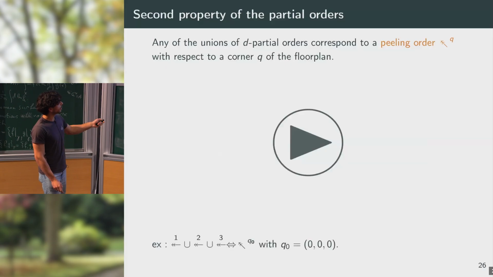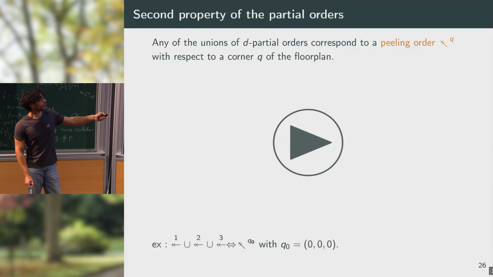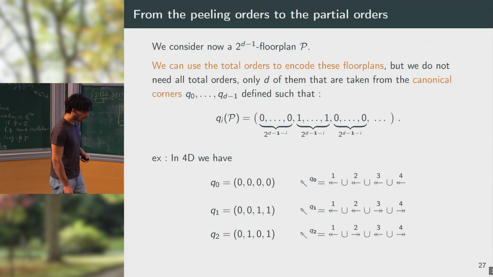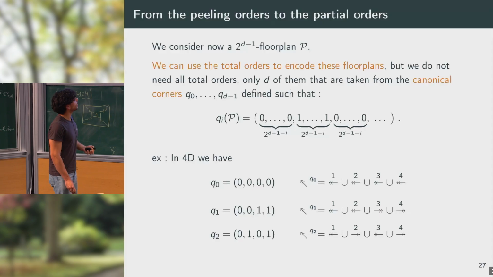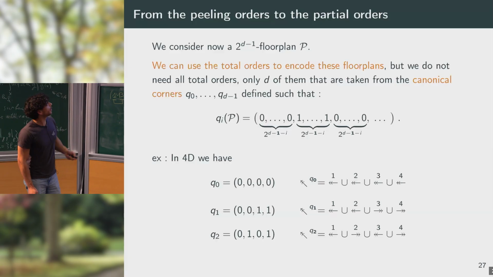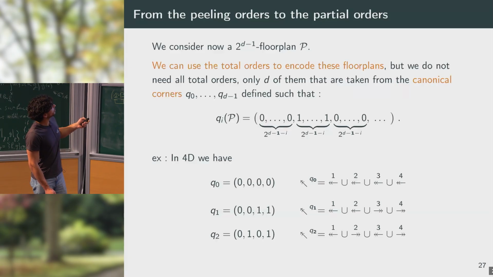And for instance, here if I consider the union A is to the left of B with respect to the axis 1, 2, and 3, it will correspond to the peeling order with respect to the corner 0, 0, 0. So now, if I consider a floor plan of dimension d, I will have many total orders.